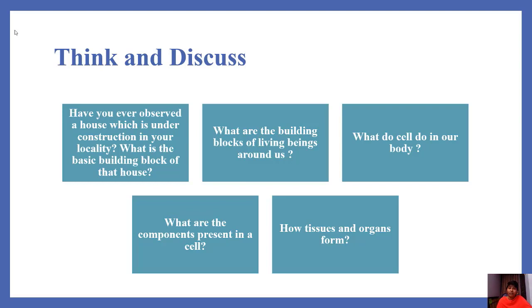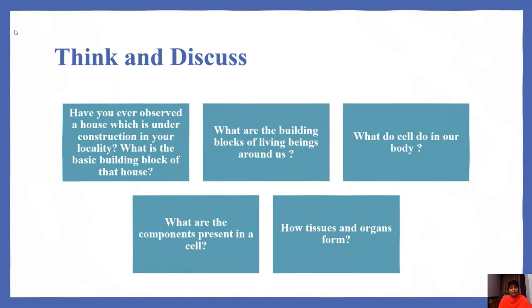Then what are the building blocks of living beings around us? How is the living being's body made up? Living being's body is made with cells. What do cells do in our body? The activities which are carried out by us are indirectly carried out by the cells in our body. What are the components present in a cell? How do tissues and organs form? Let us learn about these concepts in this lesson.